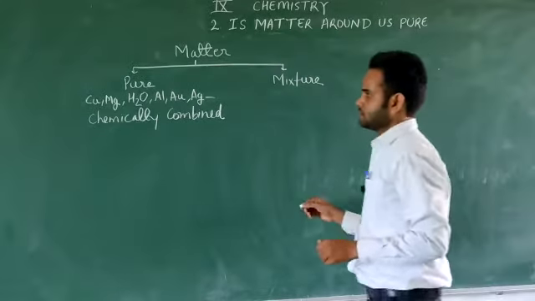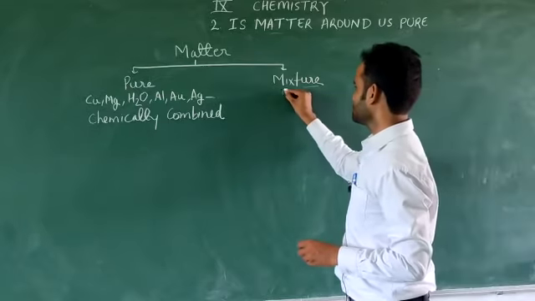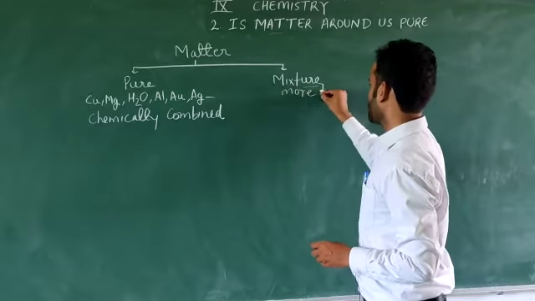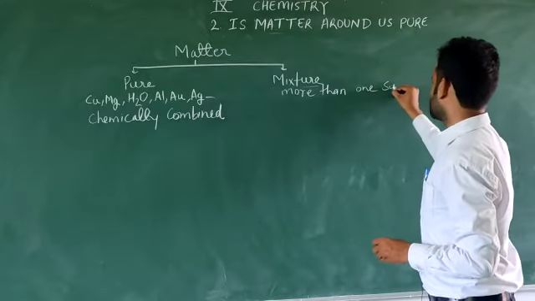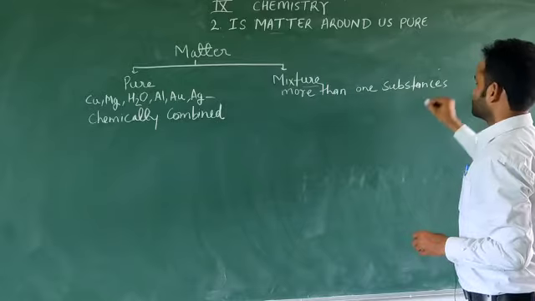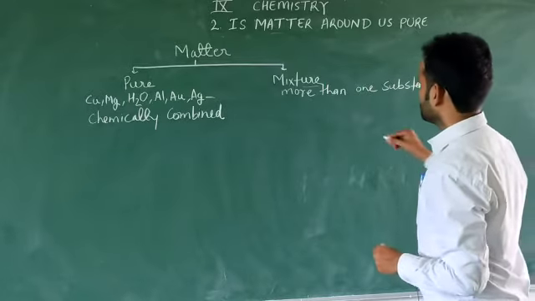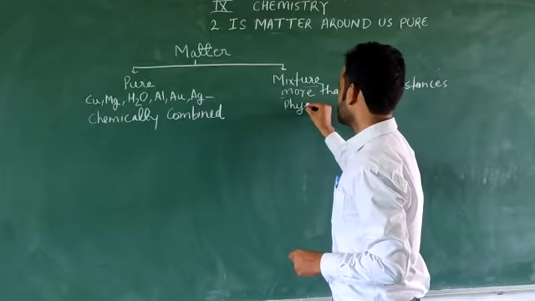Okay. So in the case of mixture, they contain more than one substance. Mixtures contain more than one substance, and they combine physically.